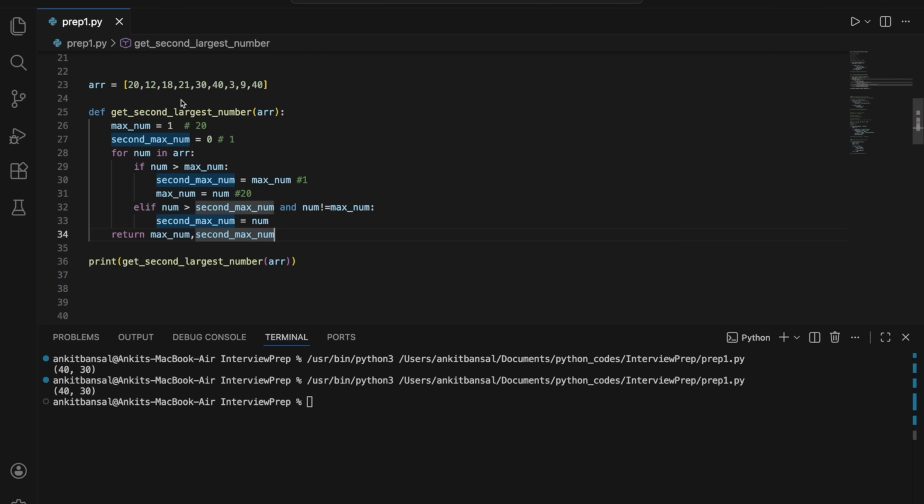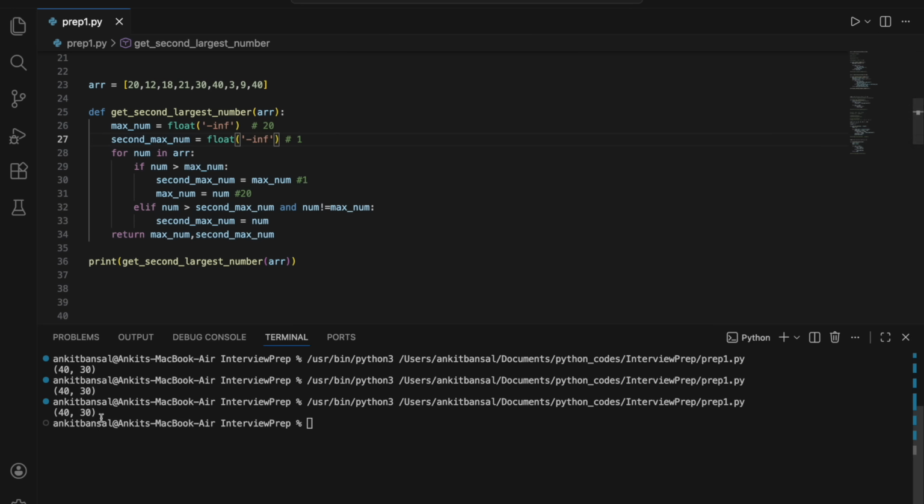The thing here is that we cannot hard code this 1 and 0, right? I just put 1 and 0 so that I can explain it to you, but we should initialize it with a big negative number. So I will say minus infinity, so anything will be greater than this. My initialization will be a big negative number, so everything will be greater than this, and I can easily find my first highest and second highest, right? And this all works. Okay, great.